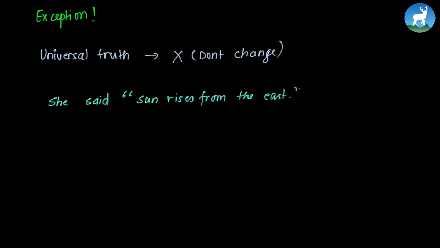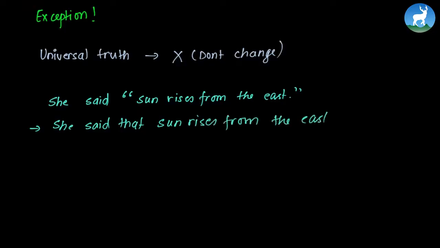In case of universal truth, the tense remains unchanged. So we don't change the tense in case of universal truth. For example, she said, "The sun rises from the east." Now this universal truth is converted to indirect speech by saying, she said that the sun rises from the east. So here we do not change any tense. In this way we can change the direct speech to indirect speech.